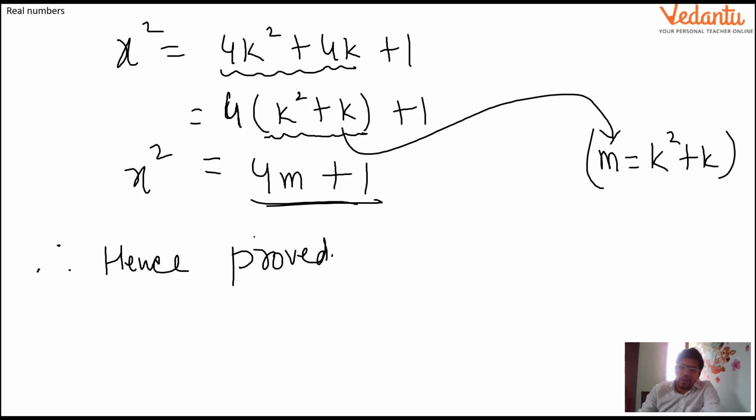And this is how different types of questions would be asked. There might even be a question that asks you to prove that all odd integers are always of the form 4q plus 1 or 4q plus 3, or it can be 6q plus 1, 6q plus 3, or 6q plus 5. There could be multiple types of questions over this theory, but let me tell you, this is very important from the examination point of view. So just try solving multiple types of questions so that you do not miss any type of question which you will directly see in the examination. Keep on practicing as much as you can.